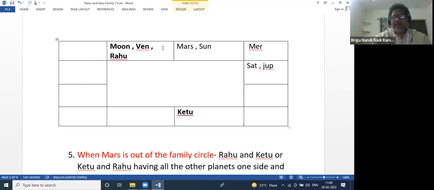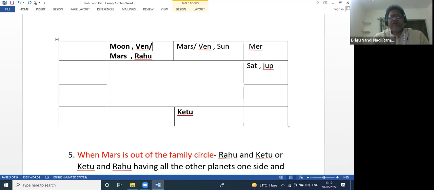So now what happened here is, at the place of Venus, Mars comes again, and at the place of Mars, Venus comes back. So now the combination is here, Moon, Mars, Rahu.